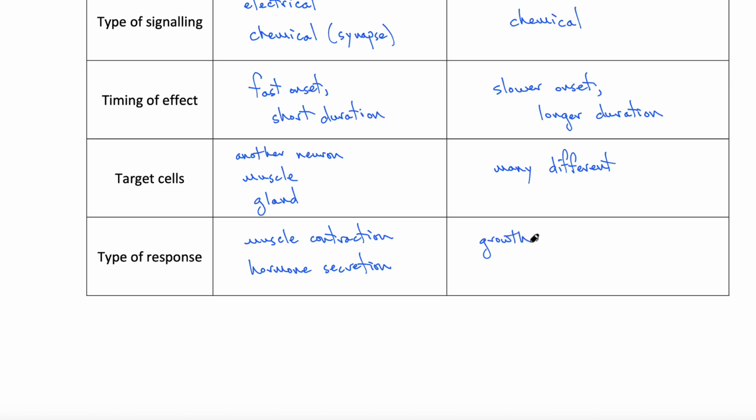Things like growth are coordinated by hormones, metabolism, meaning energy and nutrient or matter management, water and ion balances, reproduction, etc. There are lots of different responses that can be coordinated by the endocrine system. So that is a look at the nervous and endocrine systems and their means of coordination and control and how they are different.